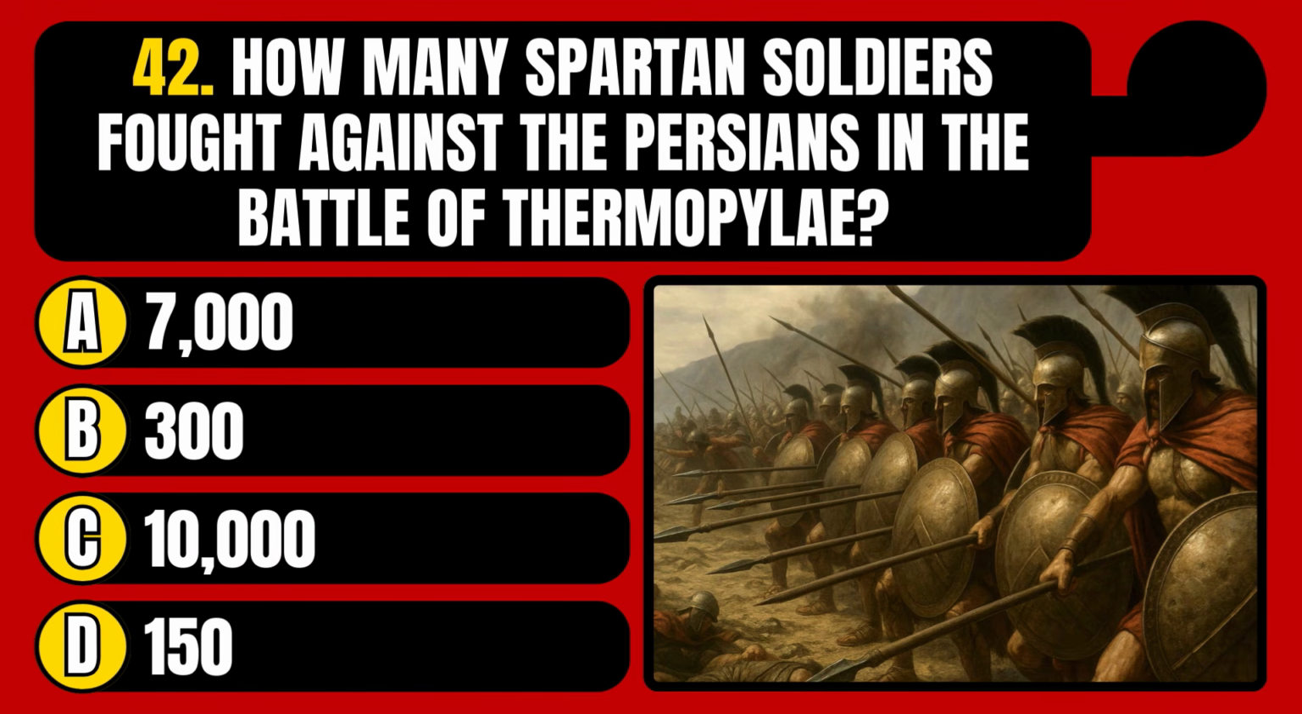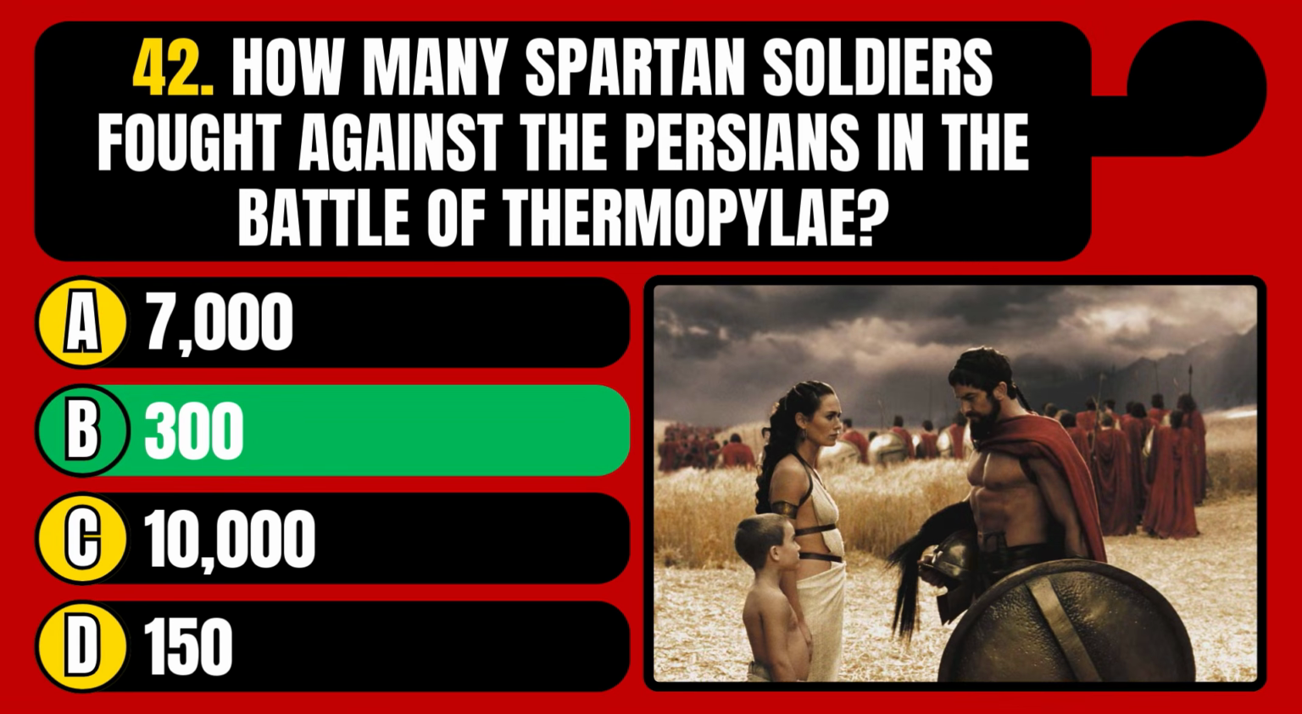How many Spartan soldiers fought against the Persians in the Battle of Thermopylae? 7,000, 300, 10,000, or 150? The correct answer is option B, 300.